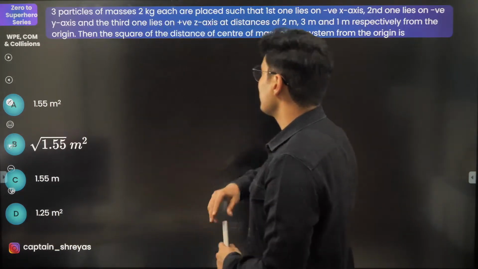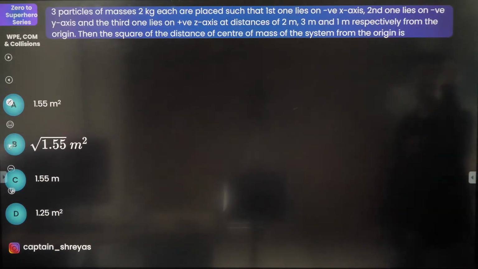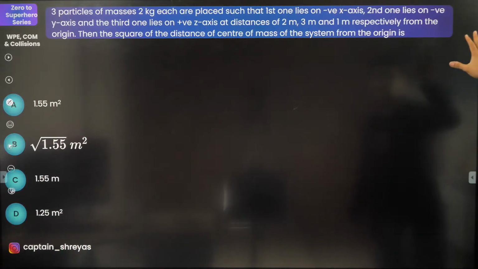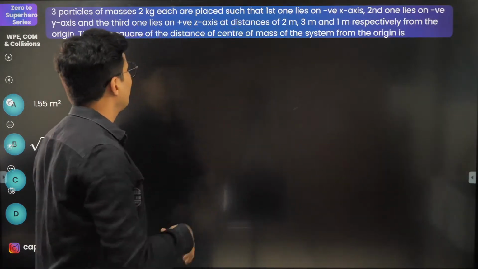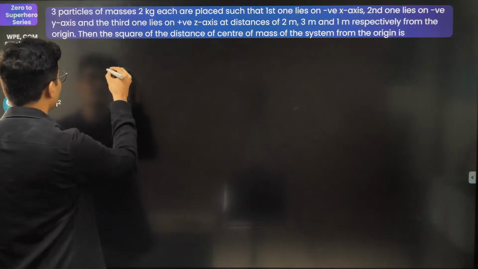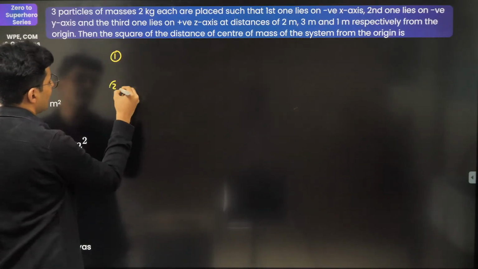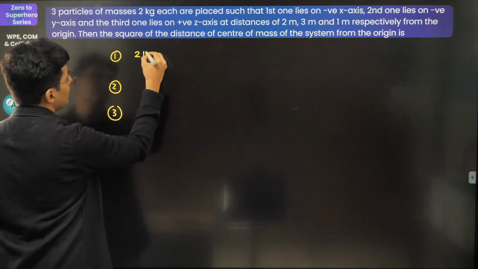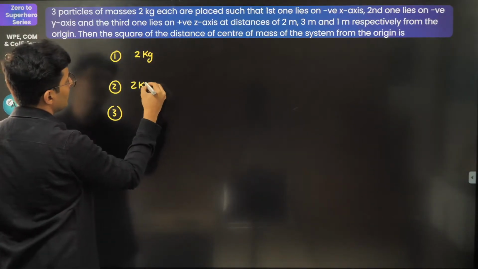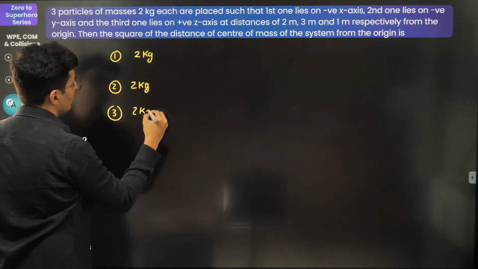Three particles of masses 2 kg are placed such that one lies on the negative x-axis, second lies on the negative y-axis, third one lies on the positive z-axis. So we have 3 masses, mass 1, mass 2, mass 3. The masses are 2 kg each. This is also 2 kg, this is also 2 kg, and this is also 2 kg.